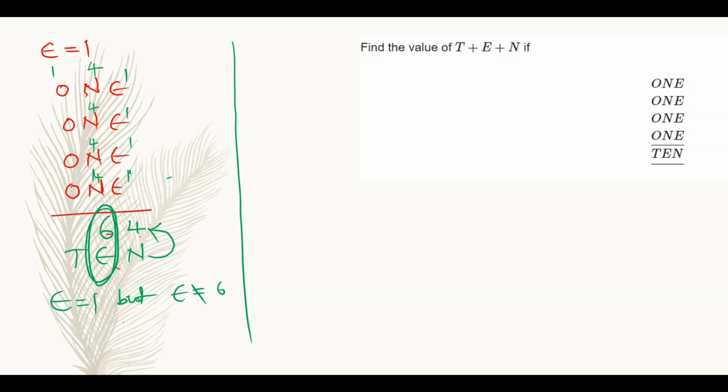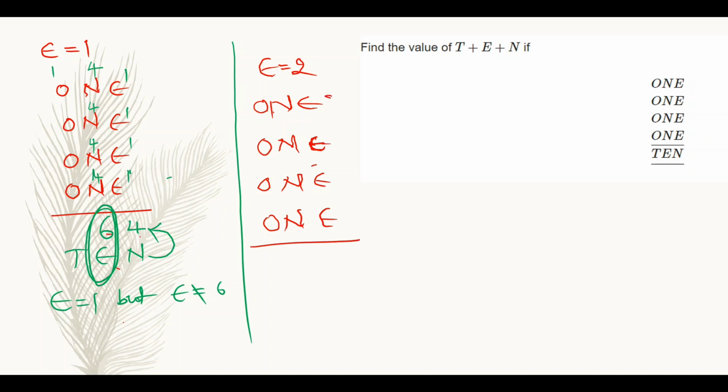So I am going for the next consideration, that is E is equal to 2. I am considering E value as 2 now. So again ONE, ONE, ONE and ONE. So here if E is equal to 2, I have to write 2 in the place of E here.